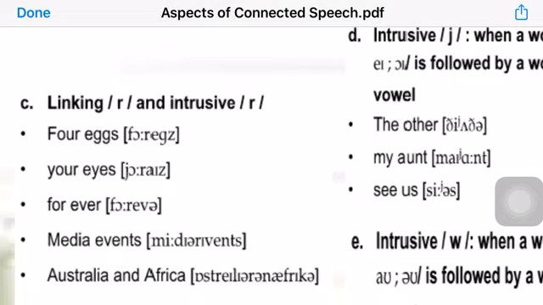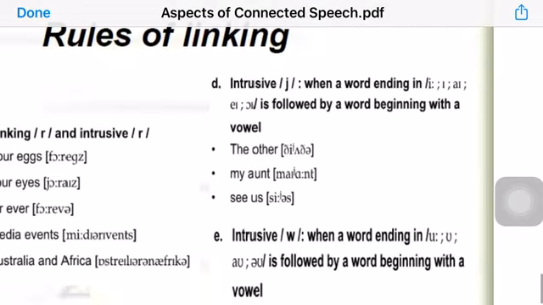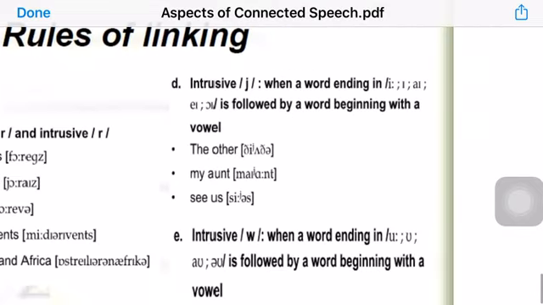So it becomes Australia-r-and Africa-r-and. This is intrusive re, even though we don't have any R letter in this expression, but in fast speech, native speakers tend to insert a re sound here. This is called intrusive re.